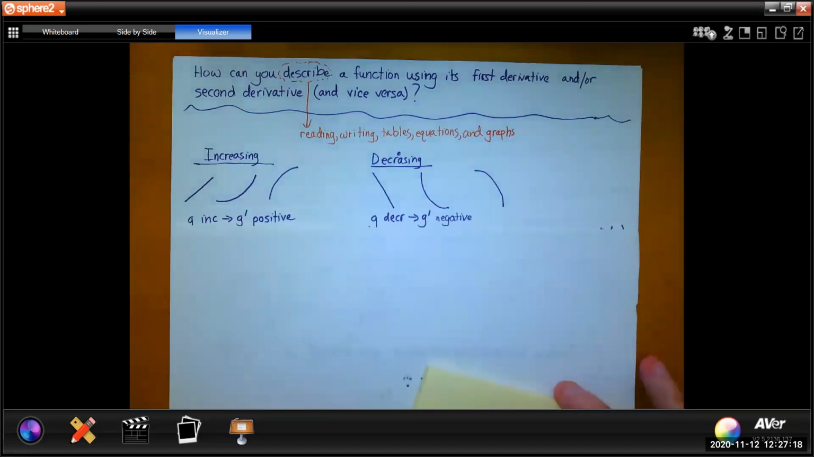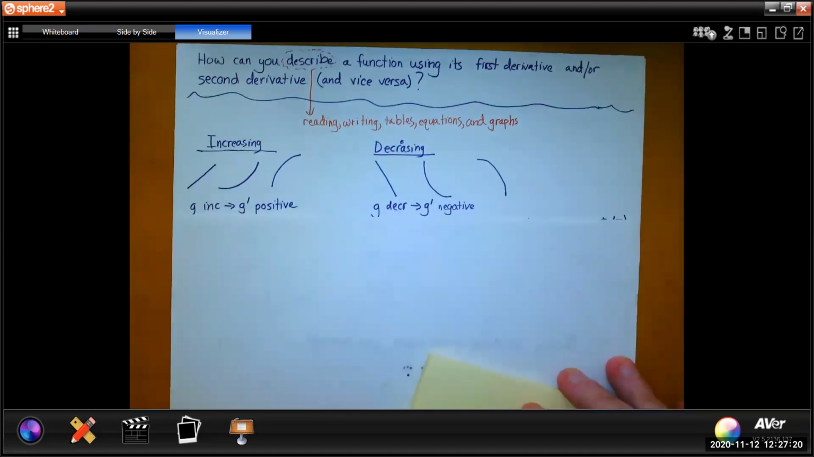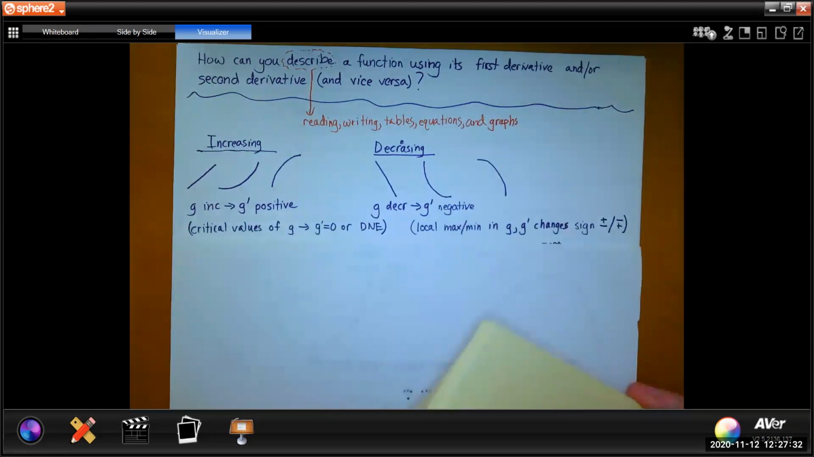Okay, so we've talked about this, and this is review. G is a function that's increasing, the first derivative G prime is positive. If G is a function that's decreasing, the first derivative G prime is negative. All right, that's not new.